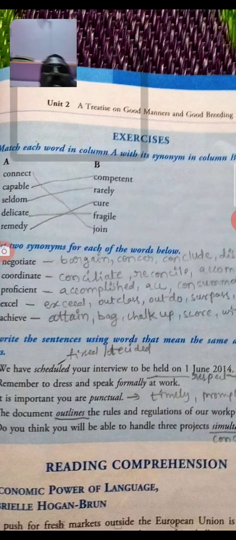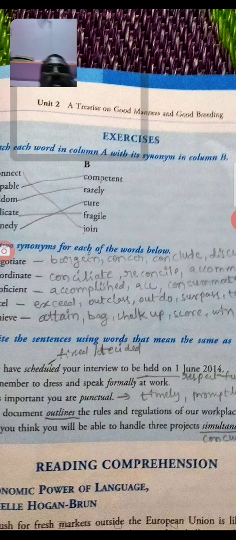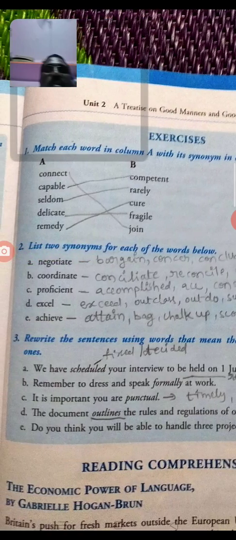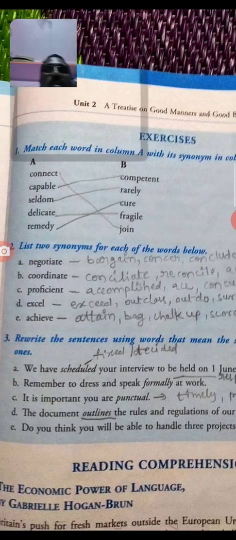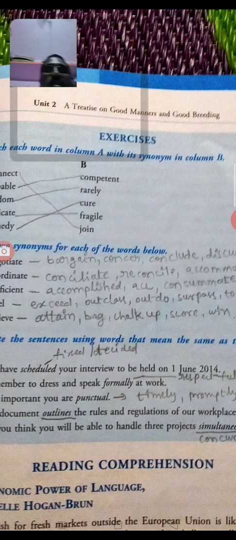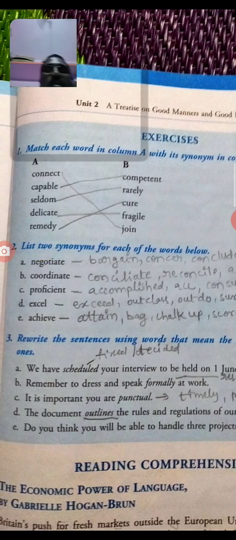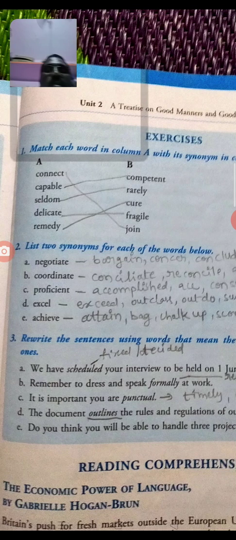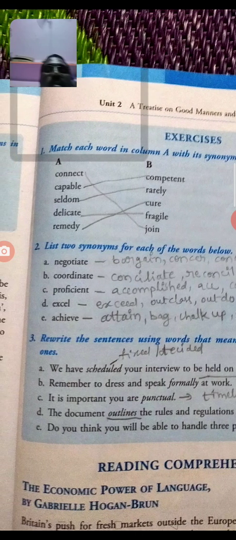We have scheduled your interview to be held on 1st June 2014. Schedule means fixed or decided.